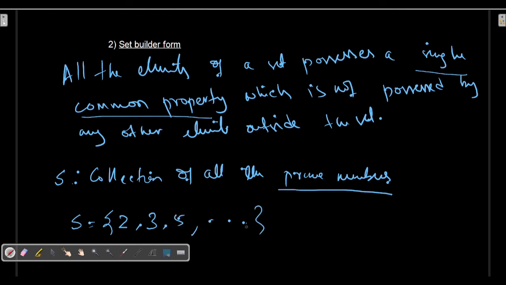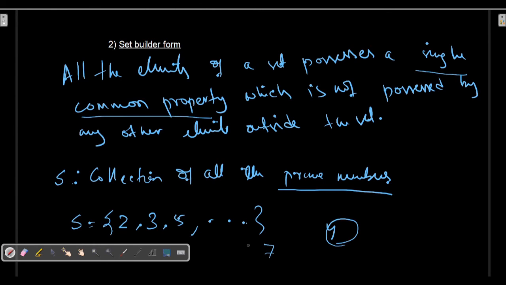But does this collection contain 4? The answer is obviously no, because 4 is not a prime number, so it cannot be in this set. Again, does it contain 7?